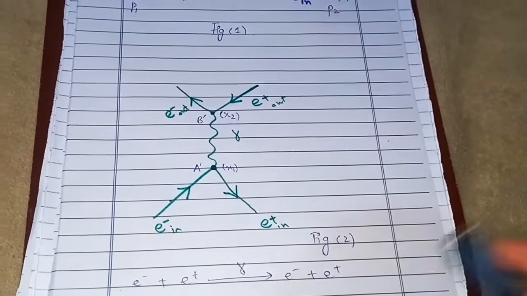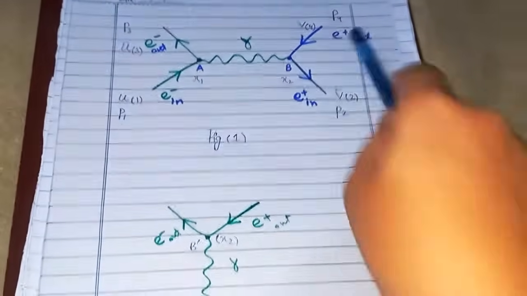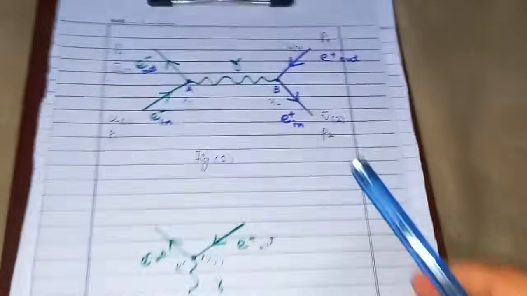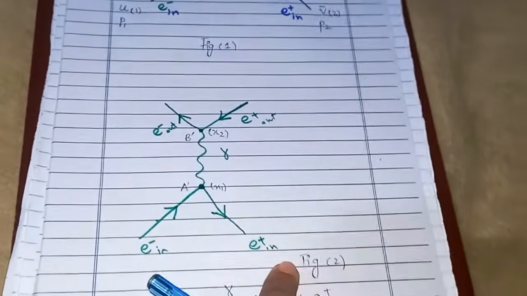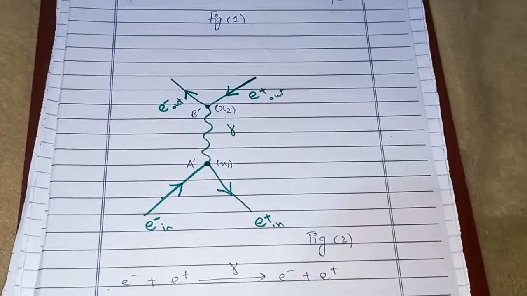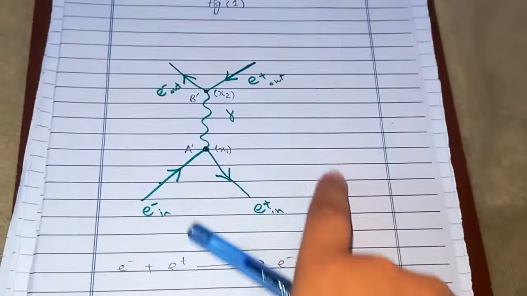Now let's see what step 2 is. Step 2 is essentially to designate, to label the momentum of each of these particles so that momentum conservation holds. As I have already done it here, we'll do it for this diagram as well. So rule 2 or step 2 is to designate or label the momentum for each of these particles. Let's do it for this one.